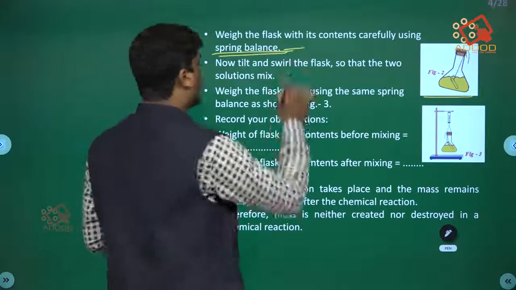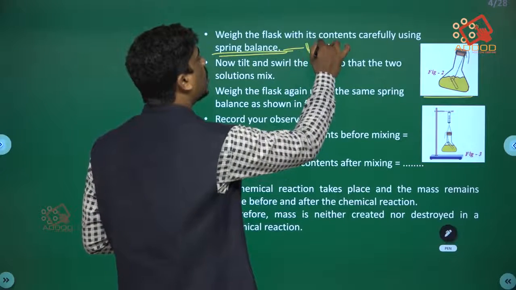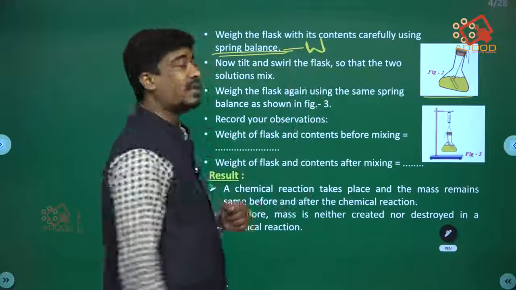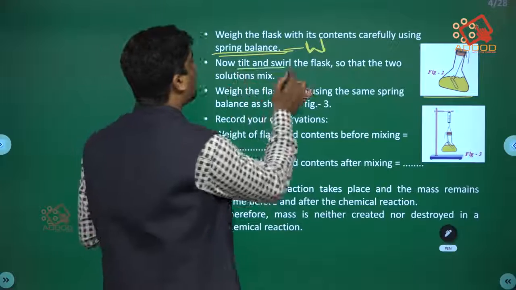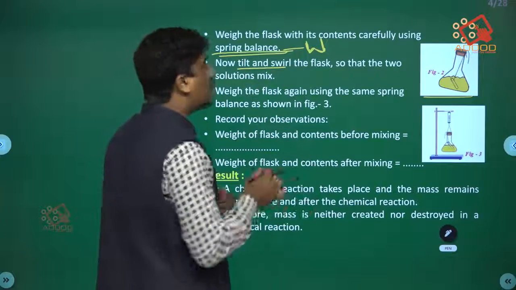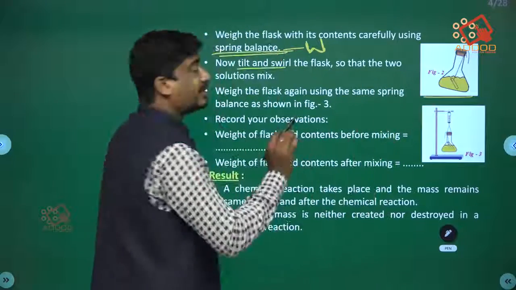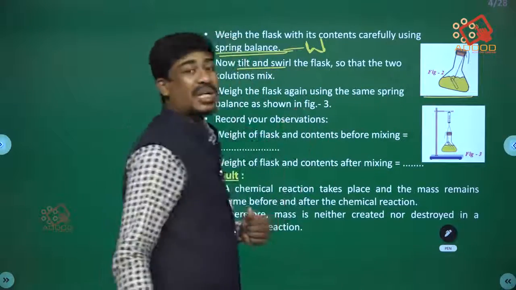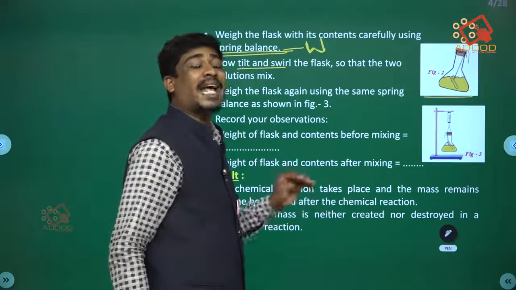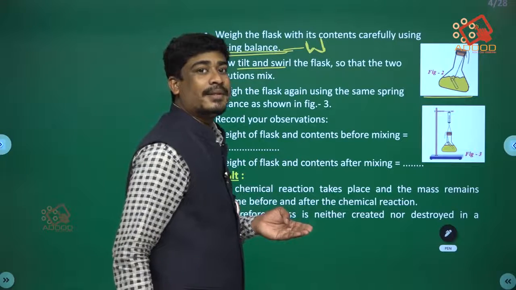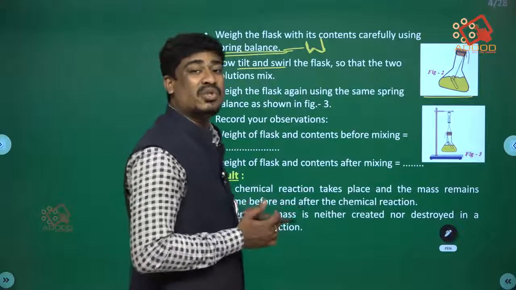So note it down. Weigh the conical flask at first. Then after weighing, tilt and swirl the flask so that the two solutions mix, so that the 4 ml of potassium iodide reacts with the 100 ml of lead nitrate solution.